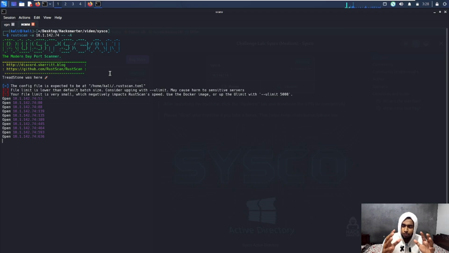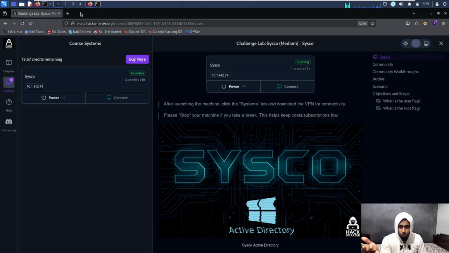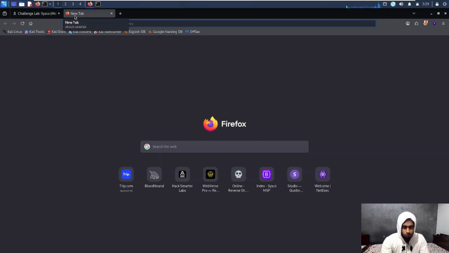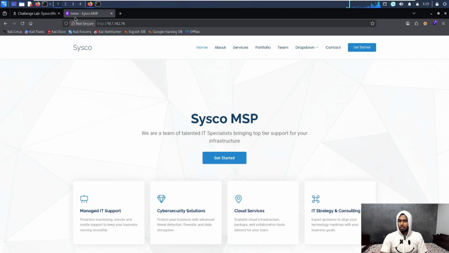One of the few things that stands out here is port 80 running on an Active Directory machine, so I'm pretty sure there is a web server running here. That is why we would like to have a look. Meanwhile, our scans are running. I will let that run for a while, and I will see the web server here. So it is index, Cisco MSP. Okay. We are a team of talented IT specialists bringing top tier support for your infrastructure.